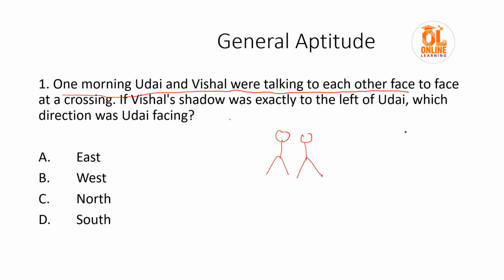Which direction was Uday facing? One thing to consider here is that it is morning, and we know the sun is present in the east in the morning, right? So where will the shadow be formed? The shadow will be formed in the west direction, because shadow is always formed at the back.